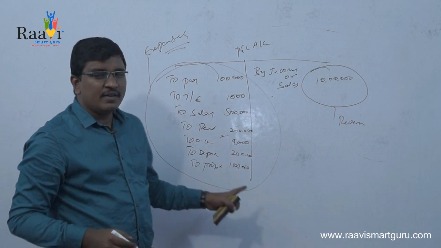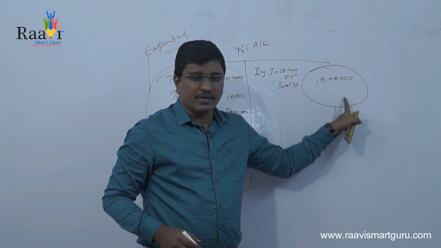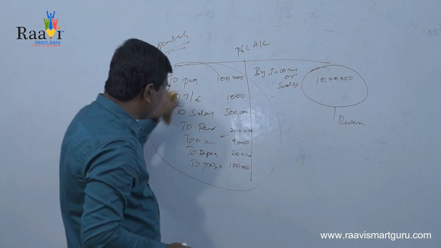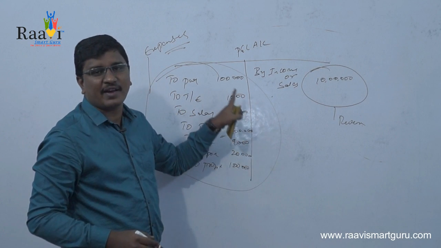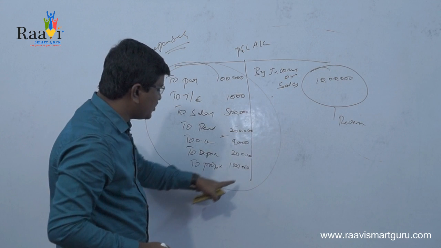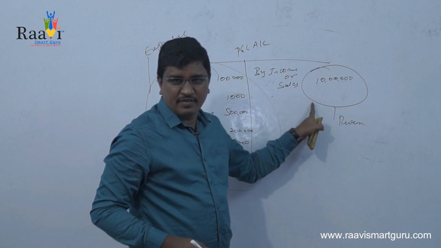So what we did, we matched the expenses with revenue. To get the revenue of 10 lakh, these are the contributions made by the different factors. So the matching concept says that all the expenses should be matched with all the revenue.